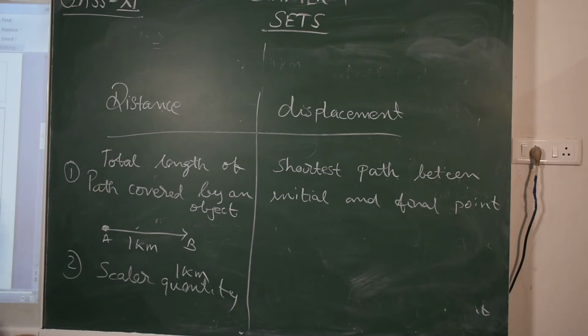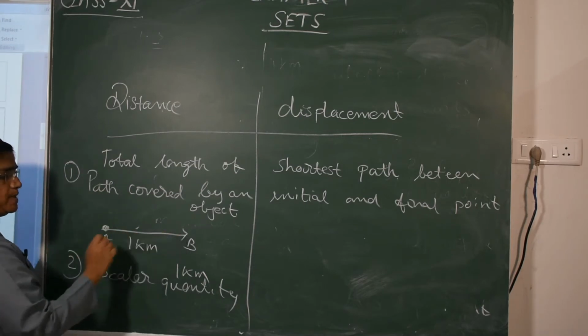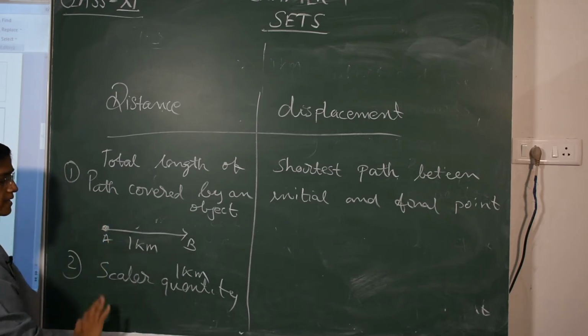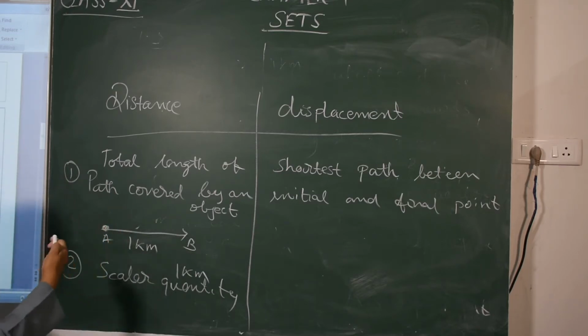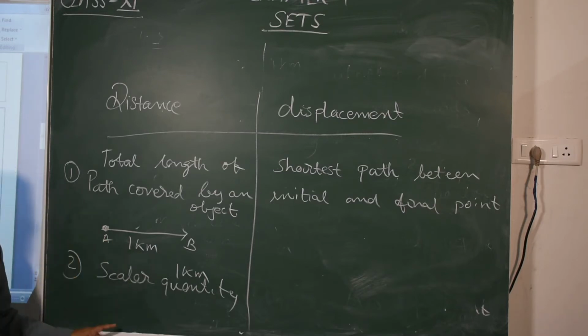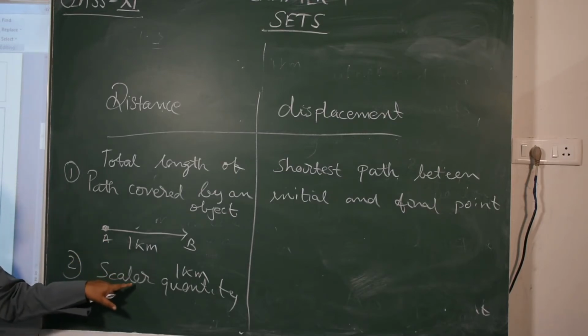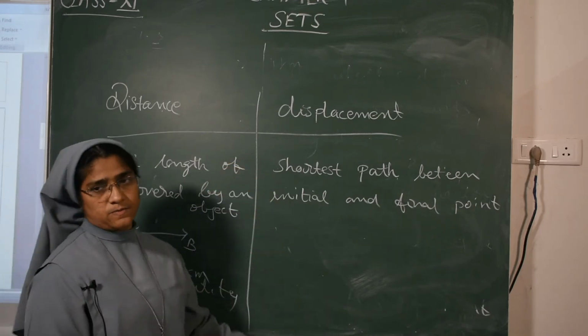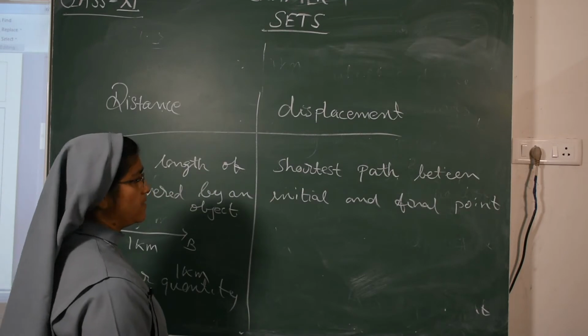I told you, I started my journey from A to B. Then 1 kilometer I have taken to reach the position of B. So what is the distance? Total distance I covered is 1 kilometer. So it is a scalar quantity, showing only magnitude, no direction. What is the case of displacement? Let us see what the displacement is.